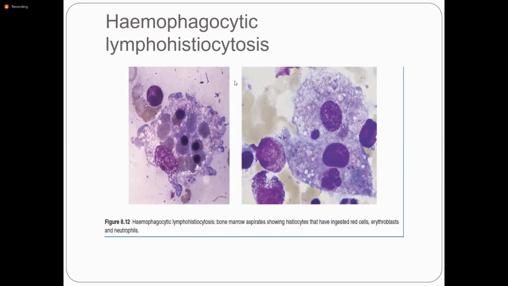Okay, and what are the causes of eosinophilia? What is the main one? Right, allergic reaction, hypersensitivity, allergies, parasitic infection. You are right. These are the causes of eosinophilia.